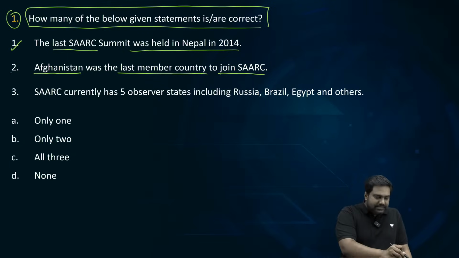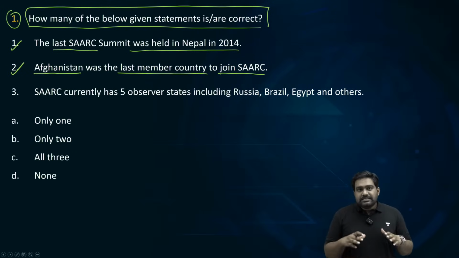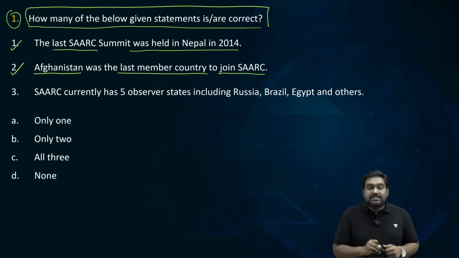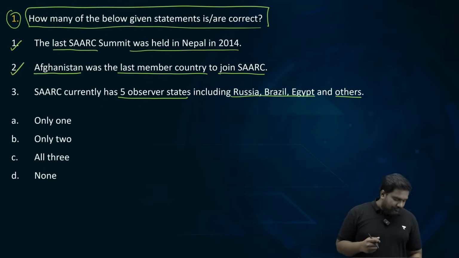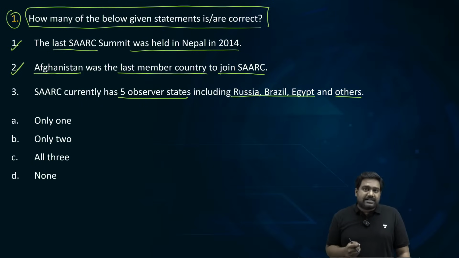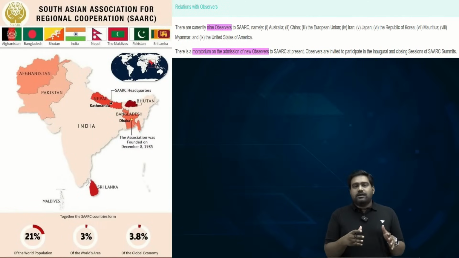Very good. This statement is correct as well. The third statement says SAARC currently has 5 observer states, including Russia, Brazil, Egypt, and others. Now let us check whether this statement is correct or incorrect, and then we will arrive at the correct answer. But before that, I would like to give you some important facts about SAARC. UPSC can ask these questions on regional groupings and organizations. SAARC is a regional grouping of South Asia.